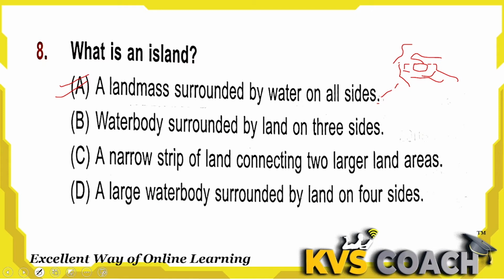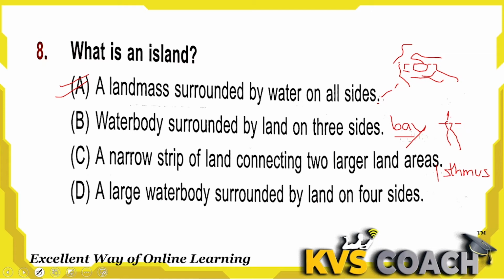Option B is a water body surrounded by land on three sides. That is called a bay. Okay, it is surrounded by land from three sides and one side is water. See, this side is land, this side is land, and this side is land, but this side is water. So this is called a bay. Okay. Third one is a narrow strip of land connecting two larger land areas. That is called isthmus.